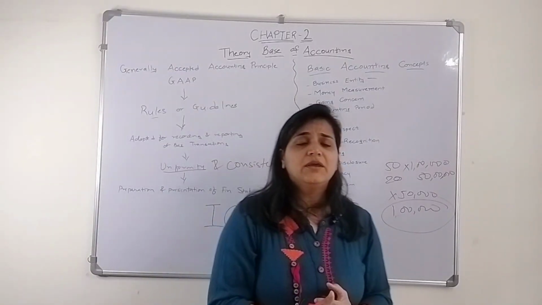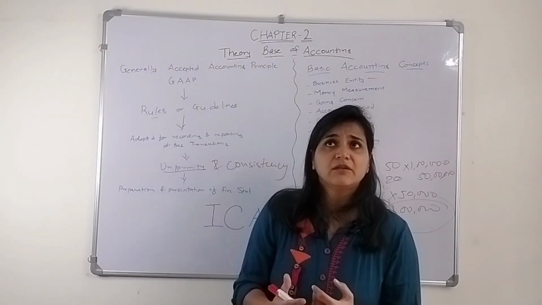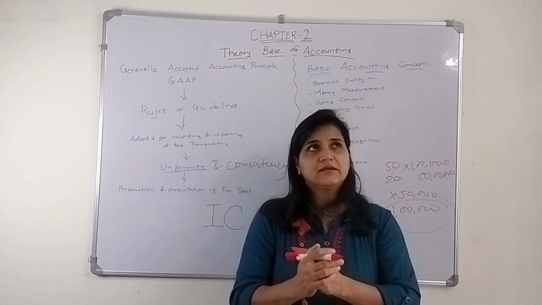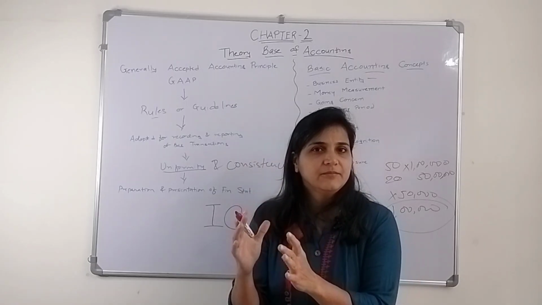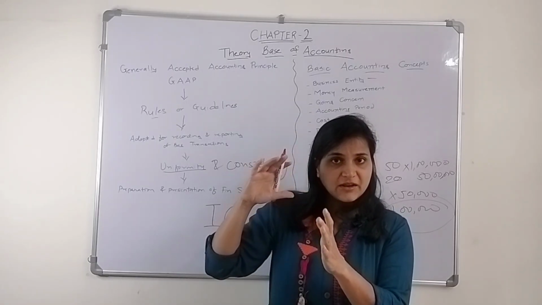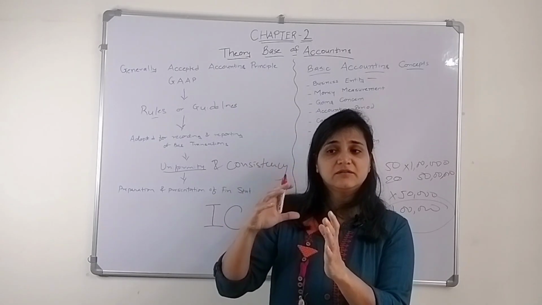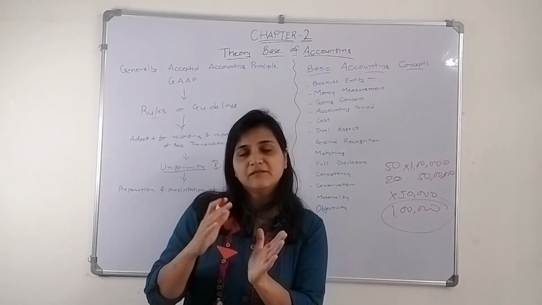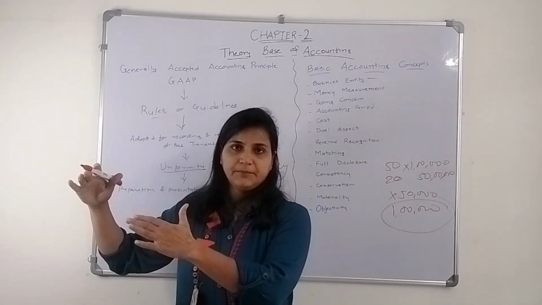Third is the going concern concept. If I have started a business, whenever I show my books of accounts, they represent that my business is going to continue for a period of time.